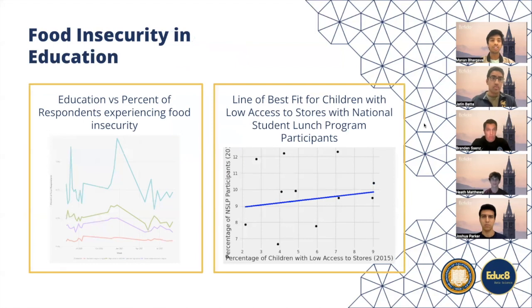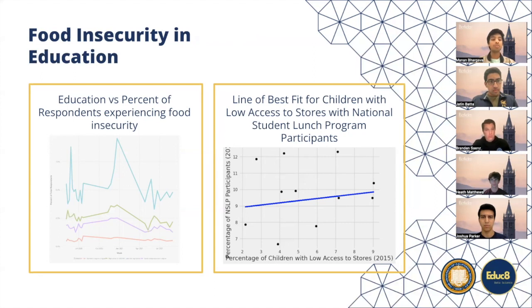Now, within food insecurity and education, we created a visualization of the time versus the education for survey respondents. This illustrated that people with less than a high school education are much more correlated with higher food insecurity rates, attributed to the lack of education leading to the lack of a high-paying job, or resulting in living in a poor community and having reduced access to good quality food, as illustrated by the graph on the left side.